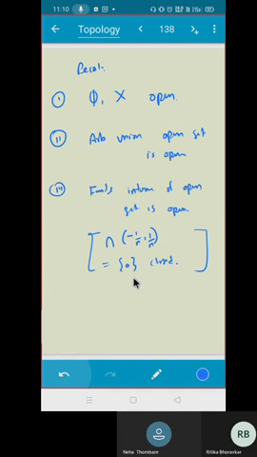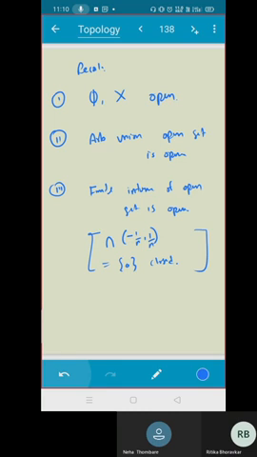In the last class, I proved, correct? I have proved that singleton 0 is closed. Do you agree? Sorry, not singleton 0, that is, any singleton set is a closed set. Do you remember the proof? Any singleton set is closed in a metric space. Here we are talking about metric space only.